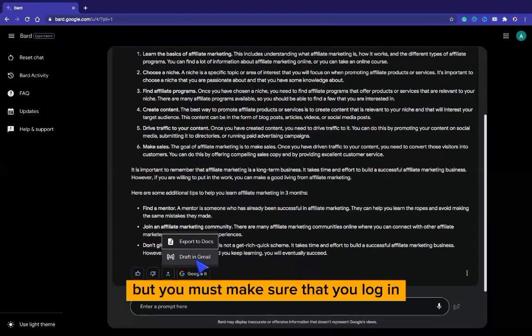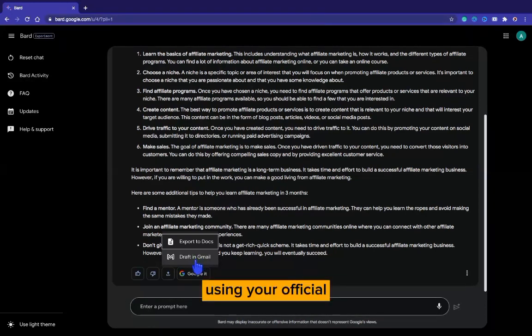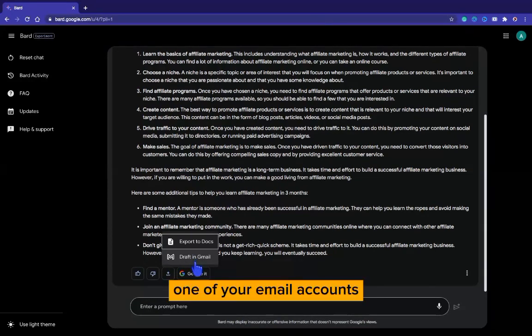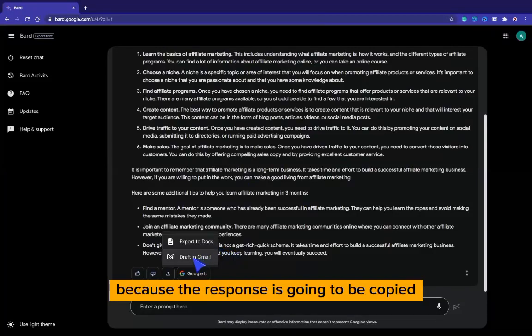But you must make sure that you log in using your official email account. If you want to send an email using a particular one of your email accounts, you must make sure that you log into Bard AI using that email address, because the response is going to be copied into the email address you use to log in to Bard AI. So if you want to know how to log into your Bard AI account, you can also check the video that I told you about in the description below.